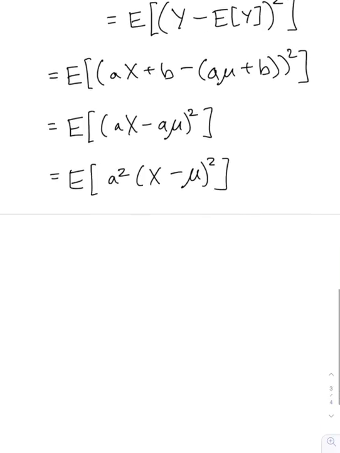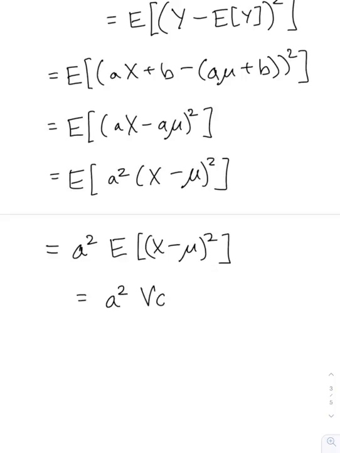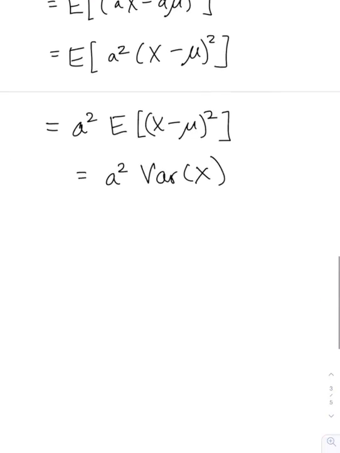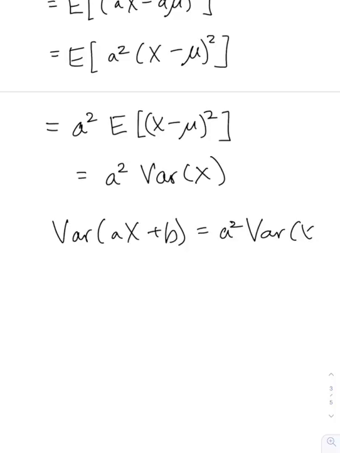A is not random, so we can pull that out. So I have a squared times the expected value of x minus mu squared. And that is the definition of the variance of x. So in the end, what we've just shown is that the variance of ax plus b is equal to a squared times the variance of x.